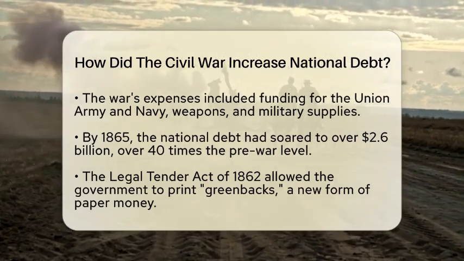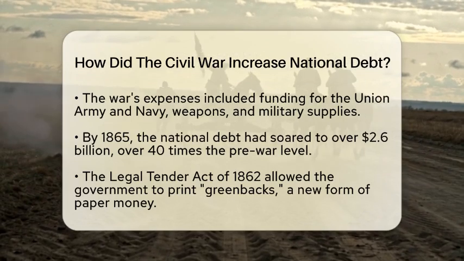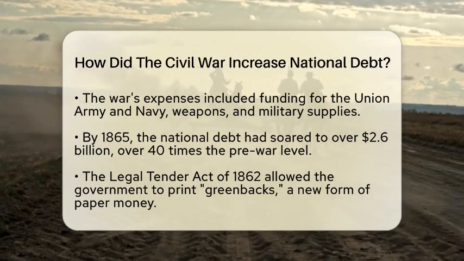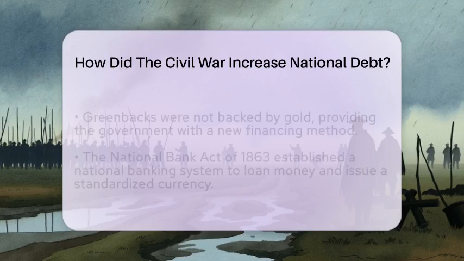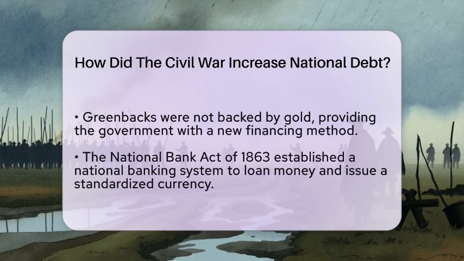Another important development was the National Bank Act of 1863. This legislation created a national banking system that could loan money to the government and issue a standardized national currency. This helped organize and stabilize the financial system, which was crucial for supporting the war effort.